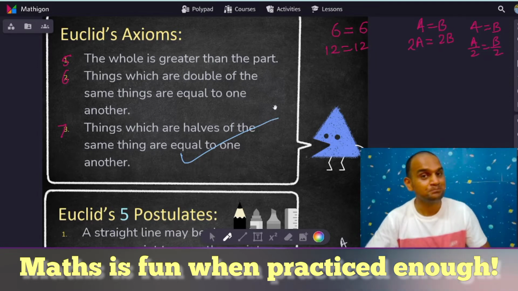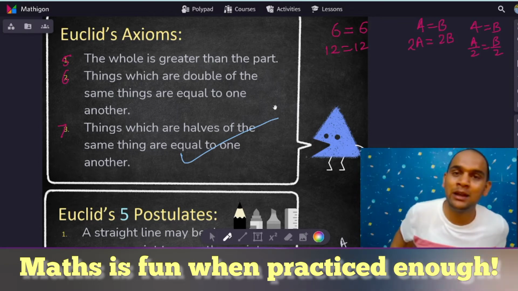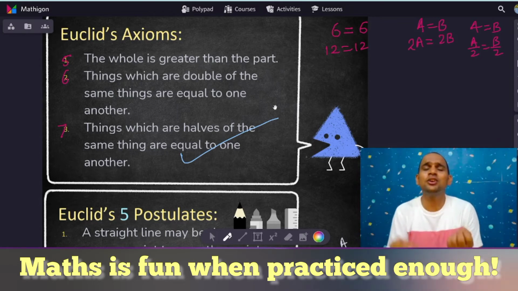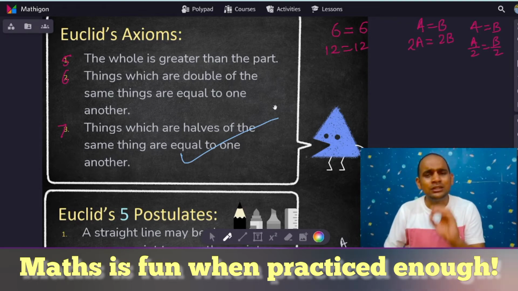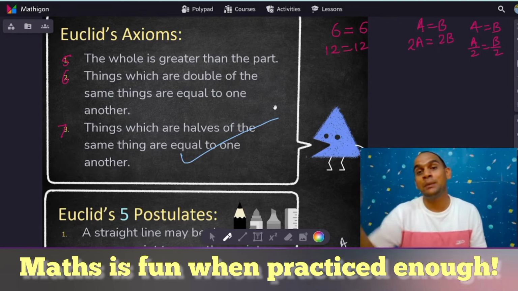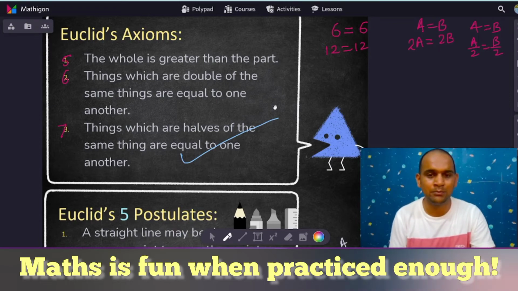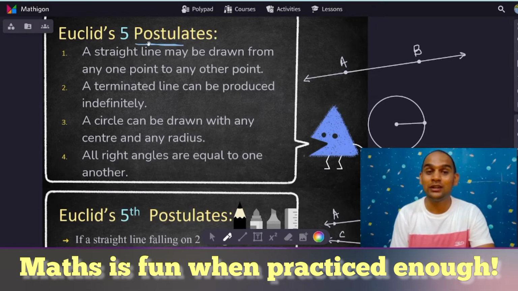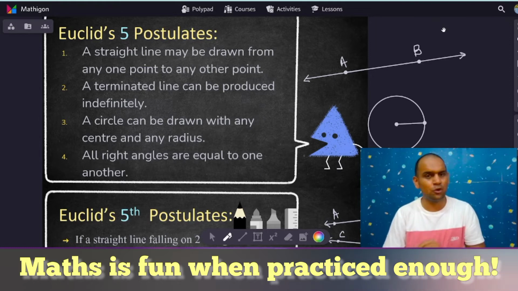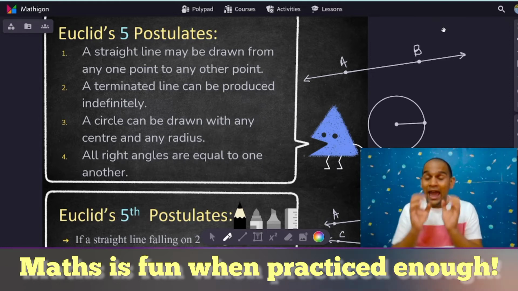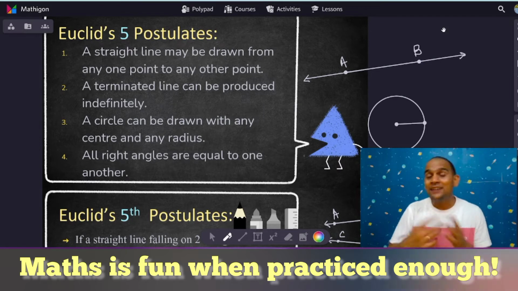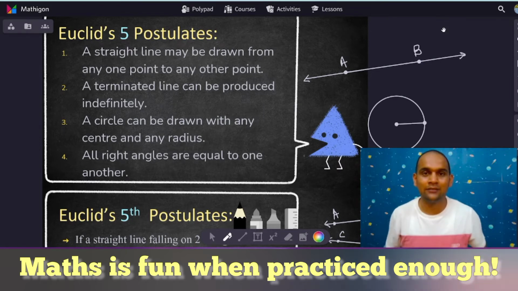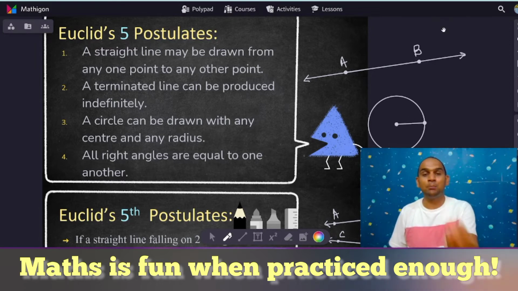Now, my dear students, do not think that you have to memorize these axioms. No, not at all. These are just for basic understanding, and we take help of these axioms for a bigger purpose. I will explain that bigger purpose as we proceed further in the video. Now comes Euclid's postulates. I'm sure you are clear with the difference between axioms and postulates. Obviously, they are universal truths, and there is one more thing: axioms and postulates need not have a proof.